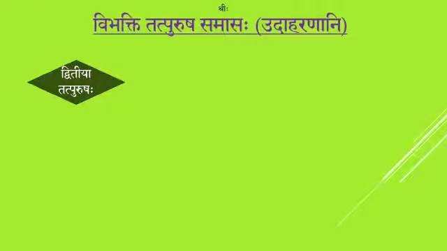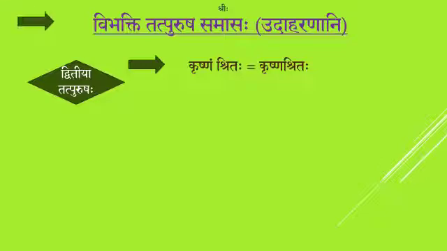The first type for which we are going to see our example is Dvitiya Tatpurusha Samasa. Here Krishnam Shritaha, we get the compound as Krishna Shritaha. The first rule is Purva Pada should be in Dvitiya Vibhakti. Krishnam is Dvitiya Vibhakti, and Shritaha is one among the listed words which is to be in the Dvitiya Tatpurusha Samasaha. So by compounding it, we get the compounded word as Krishna Shritaha.